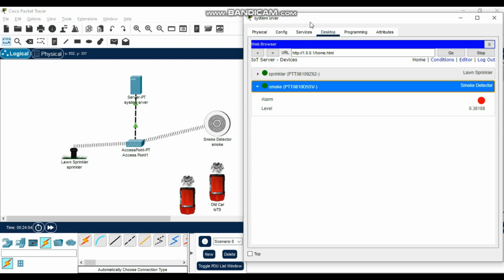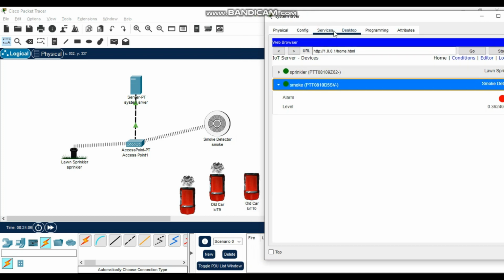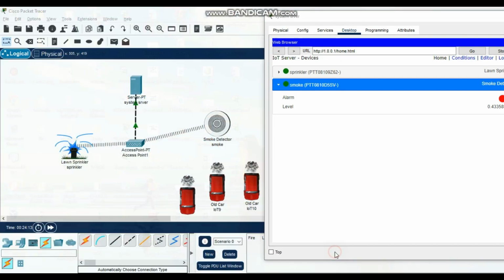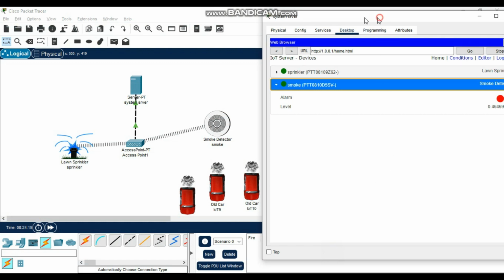Turn on another car. Let's see. And the car has caught fire also. So let's go back, run back real fast. I think the sprinkler has started.